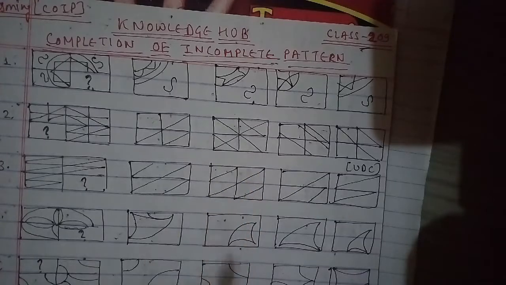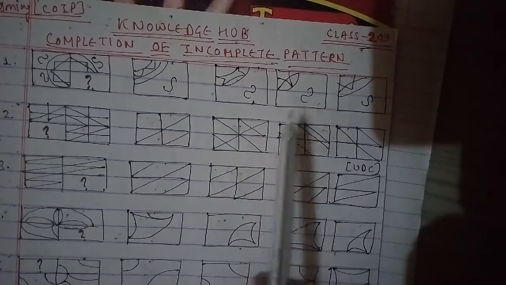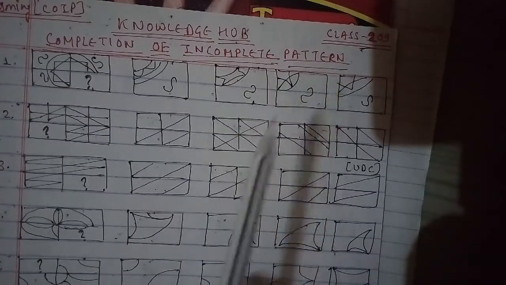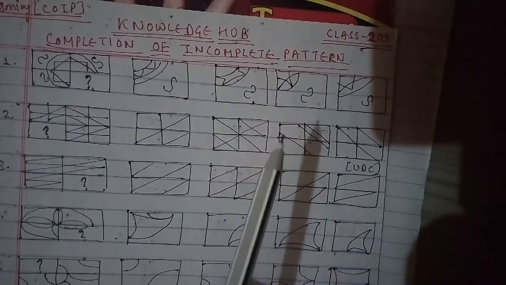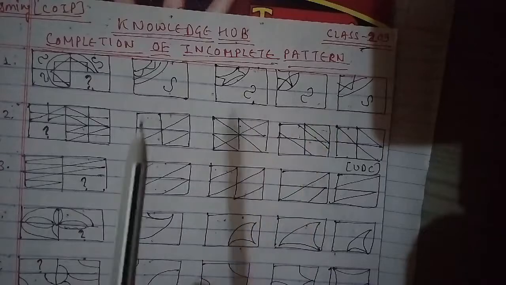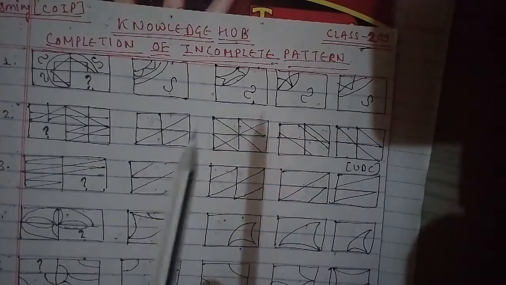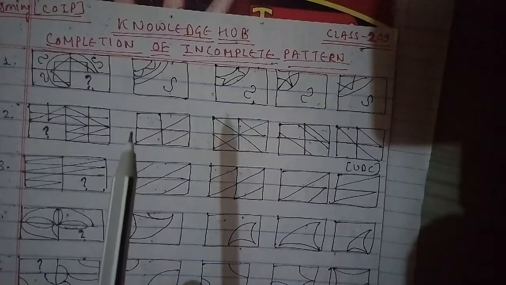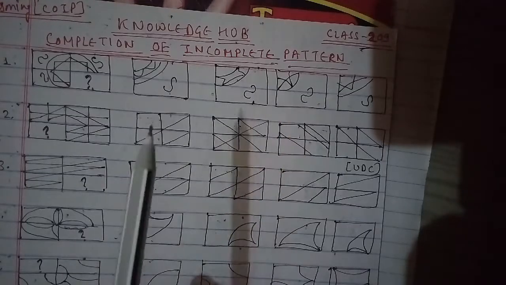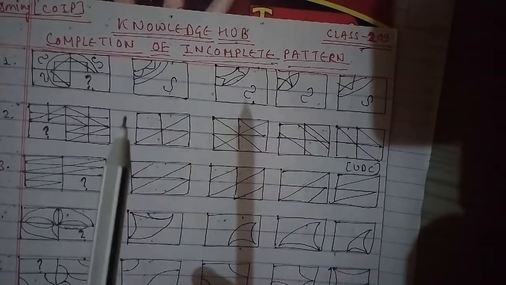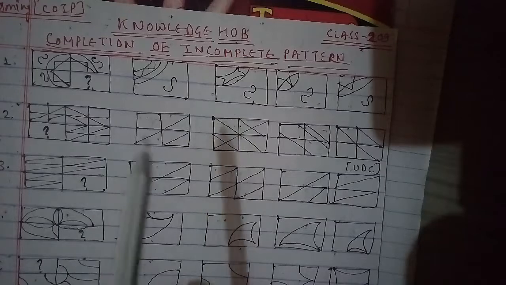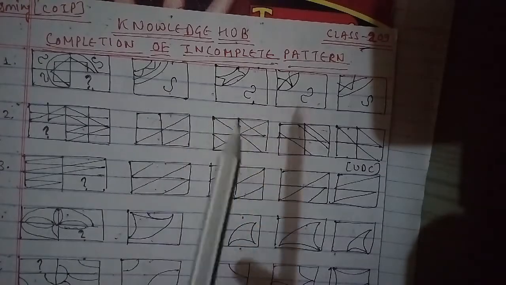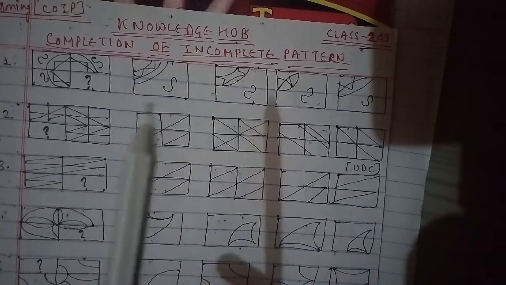Before starting with the completion of incomplete patterns, we have to understand that in this type of problem, a figure or a matrix containing a set of figures following a particular sequence or pattern is given, in which a part, generally a quarter, is left blank. This problem figure is followed by a few alternative figures, and the candidate is required to choose the one which best fits into the blank space of the problem figure so as to complete the original pattern.